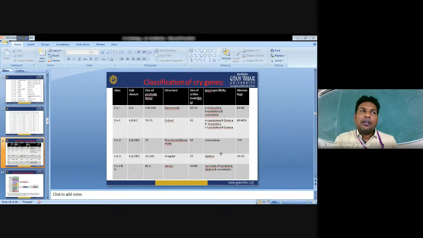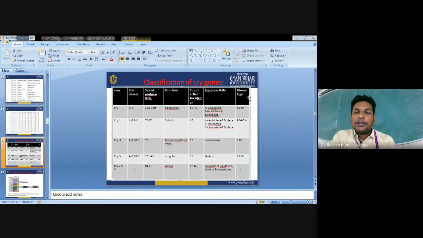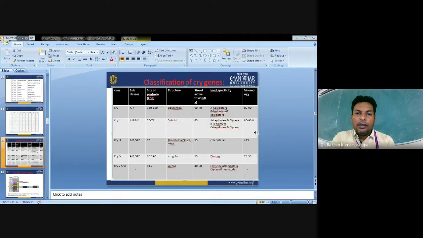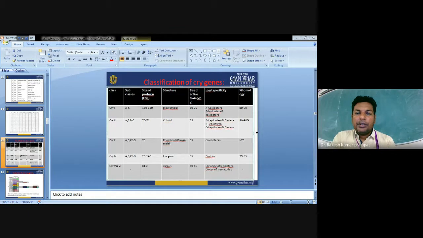So this Cry1 group of proteins is specific to Coleoptera and Lepidoptera. And the percent homology is 80 to 90%.